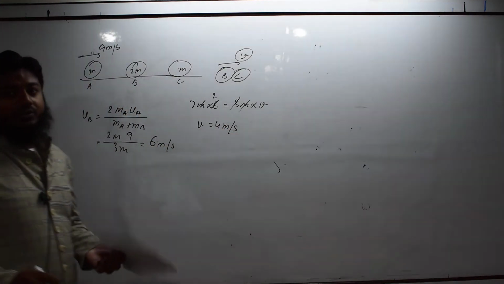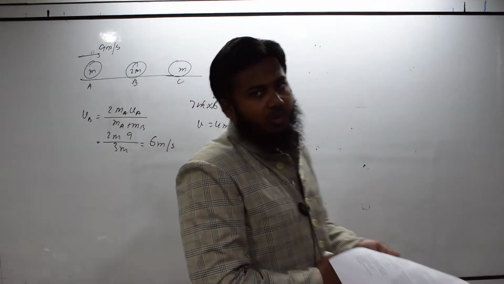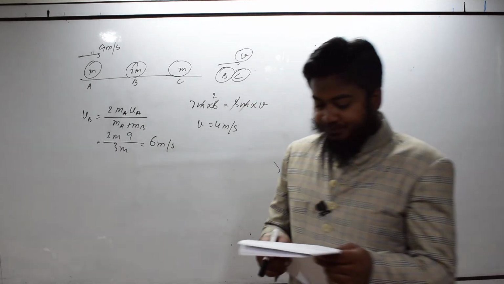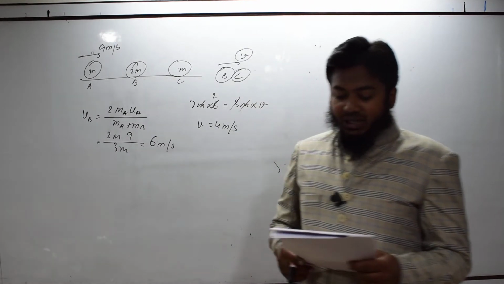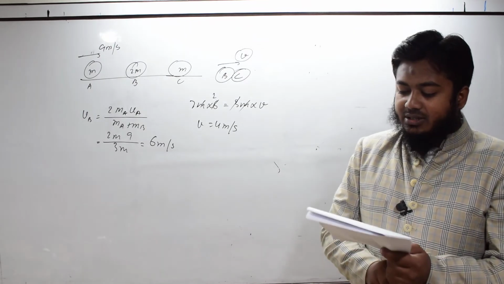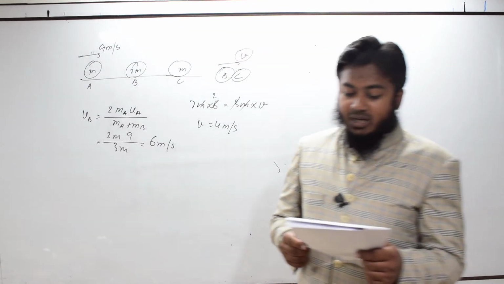So, B and C will move together with a speed of 4 meter per second, or C will move with a speed of 4 meter per second. Same thing.